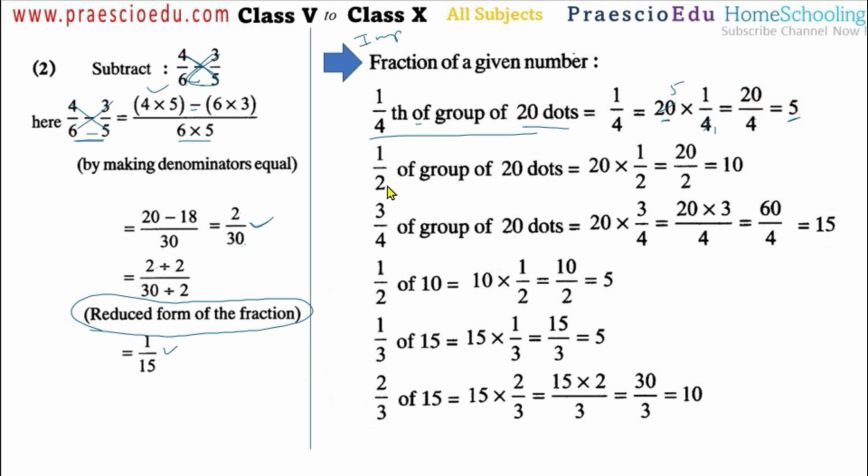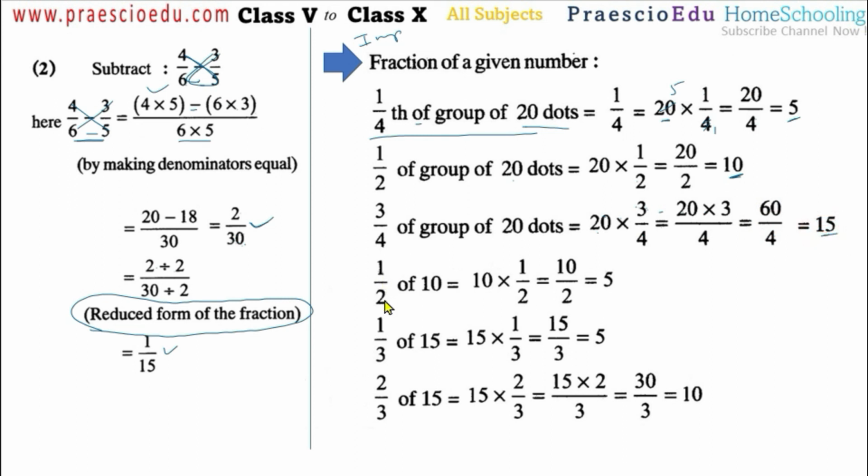Same as this one, 1 by 2 of a group of 20 dots means 20 multiplied by 1 by 2, and after the simplification the answer is 10. Like this one, 3 by 4 of a group of 20 dots, so 20 multiplied by 3 by 4. After the simplification the answer is 15, okay. So just multiplication of this one and divided by 4. So 60 by 4 means 15.